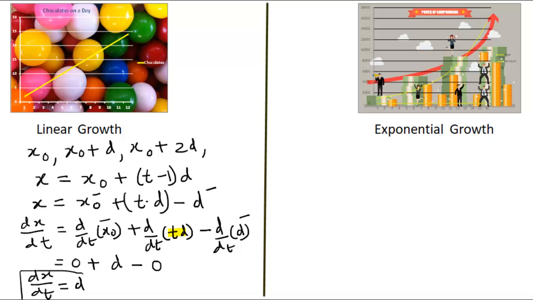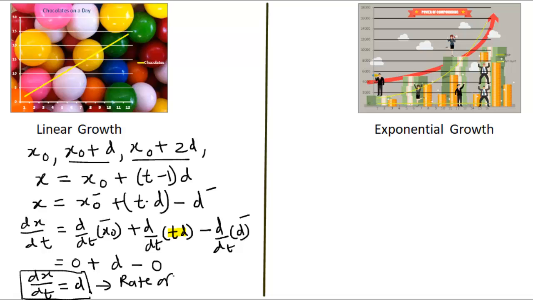That means the rate of change of chocolates per day is d, and that can be verified from the AP also. Every day chocolates are increasing by d. Here the rate of change of chocolates per day is fixed, and that is d. Here the rate of change of chocolate is constant.